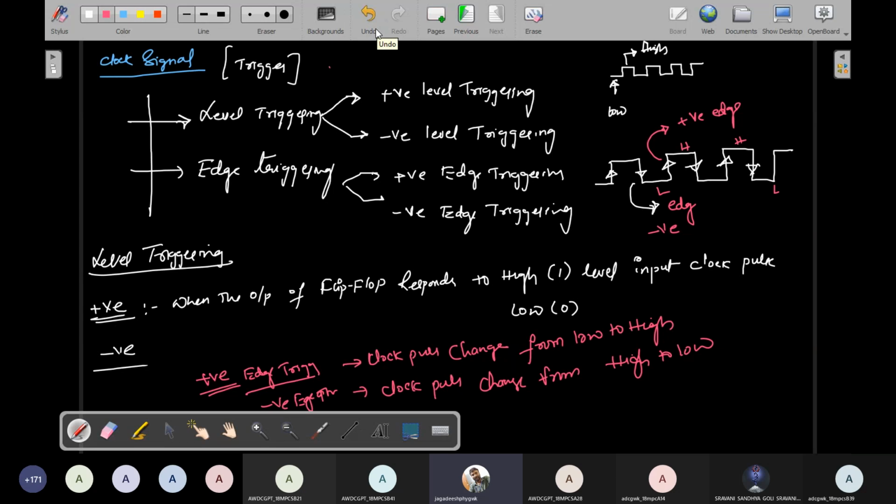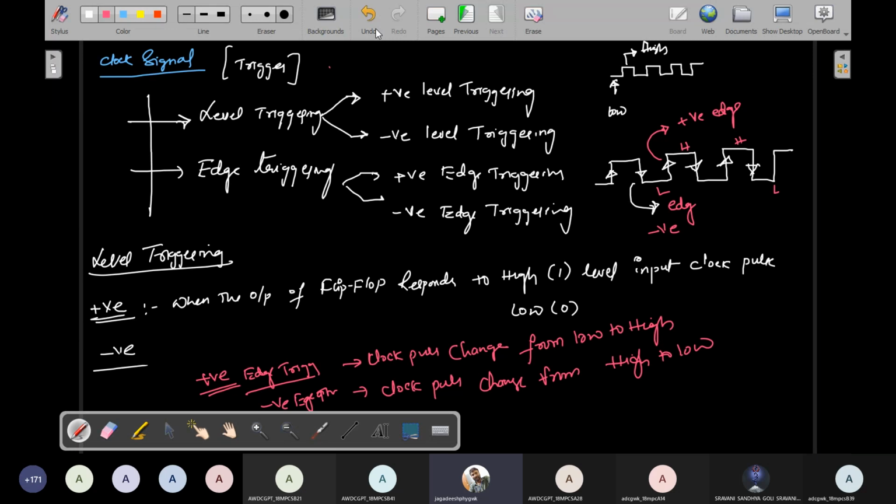How many types of triggering are there? Level triggering and edge triggering. They are classified into two categories: positive level triggering and negative level triggering. And edge triggering is also classified into two ways: positive edge triggering and negative edge triggering. Edge triggering is nothing but the clock pulse changing state, from low to high or high to low. That represents edge triggering. Low to high is a positive, and high to low is a negative triggering pulse. Level means only the high and low states.